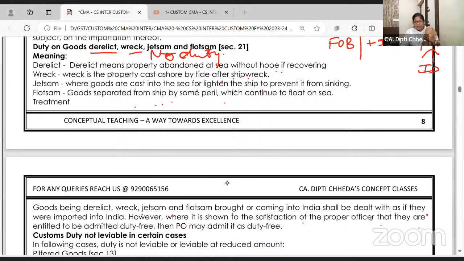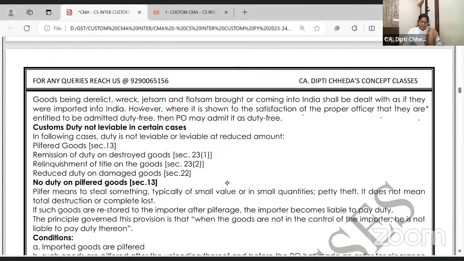Do I have to pay the import duty? Answer is yes. I want to repeat. I didn't import any goods, but someone has abandoned their imported goods. They are helpful to me. So I am purchasing it in auction and taking it to my home consumption. Do I have to pay the custom duty? Answer is yes.